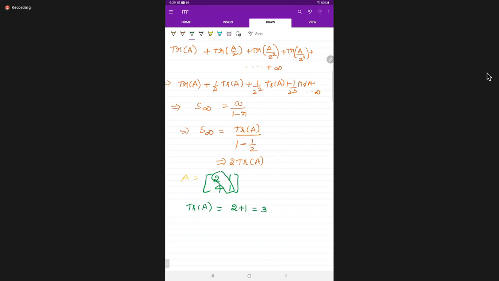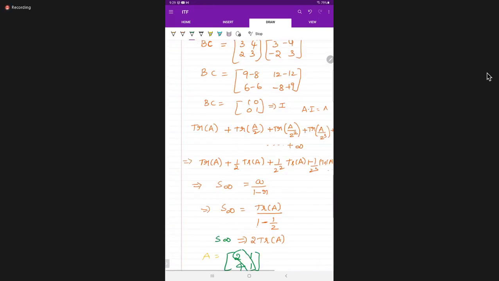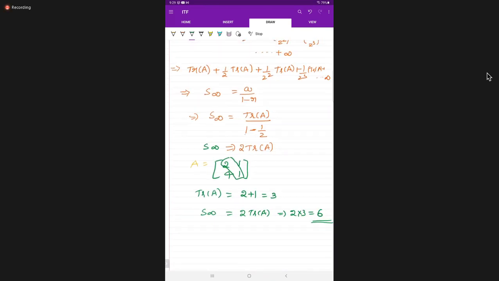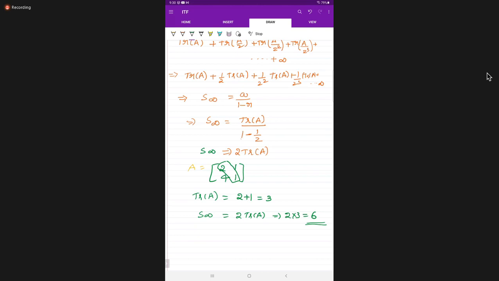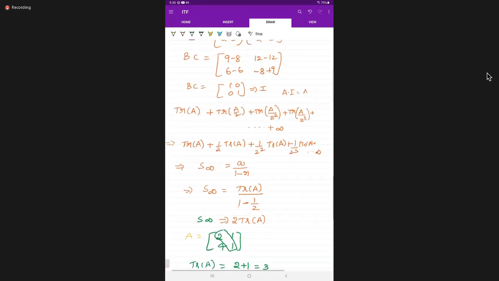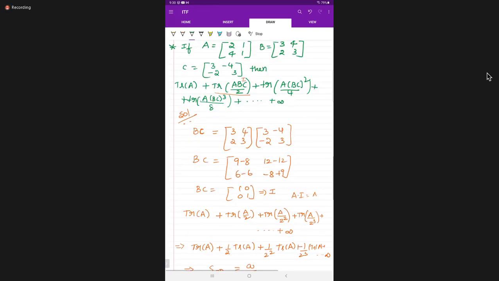Now substitute here: S infinity is equal to 2 into trace of A. So that is 2 into 3, answer is 6 only. Answer is 6. Did you understand or not? Yes, ma'am. Is there any doubt? No doubt, ma'am.